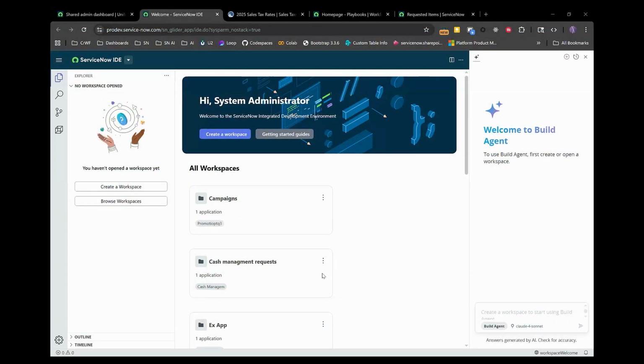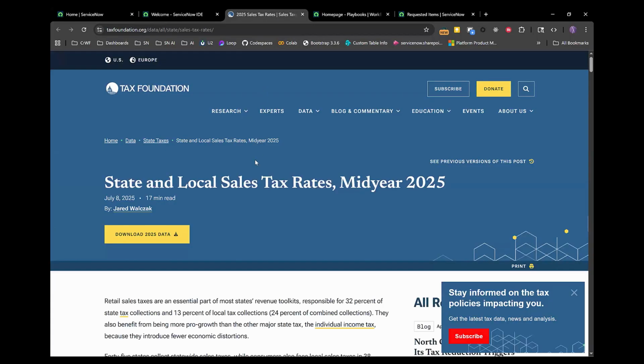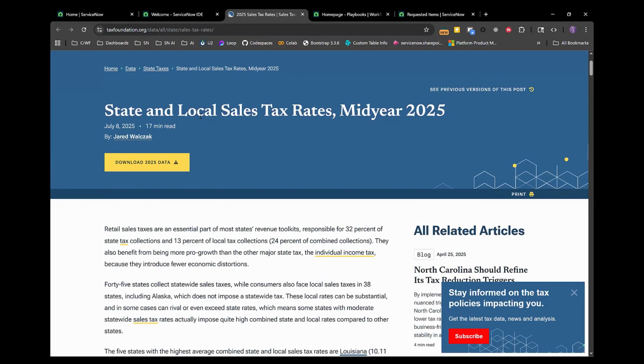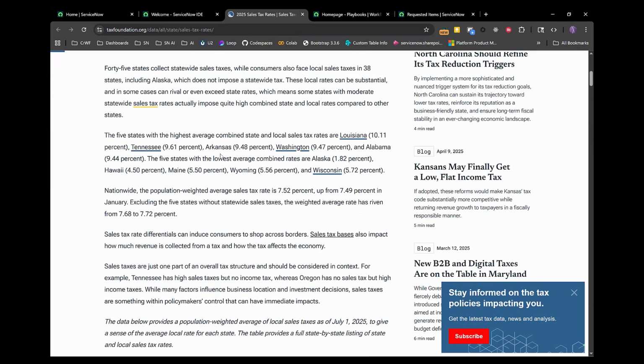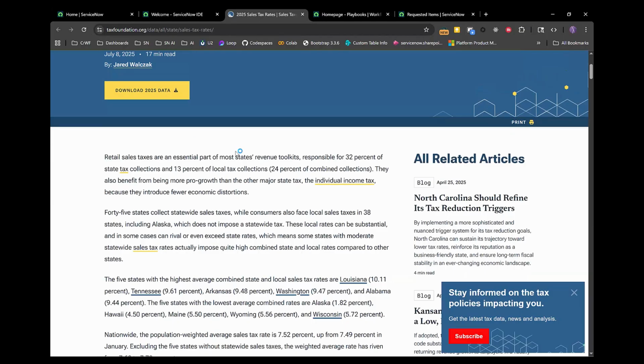Okay, so here we are with the IDE. What I'm going to do is quickly create an empty workspace and app. Conceptually, we're going to utilize this data from this tax foundation to guide Build Agent to create a new table and populate it.